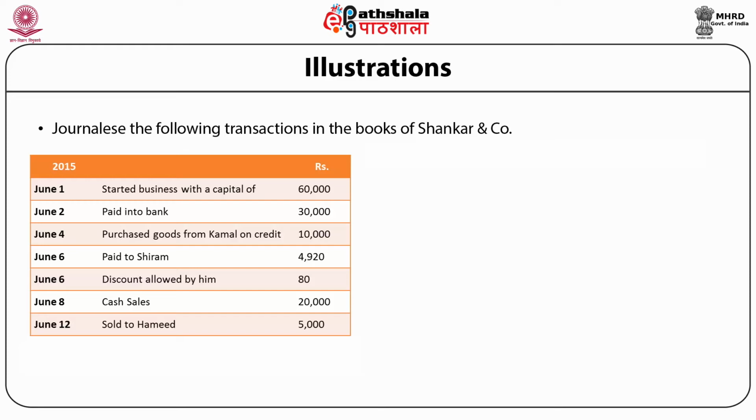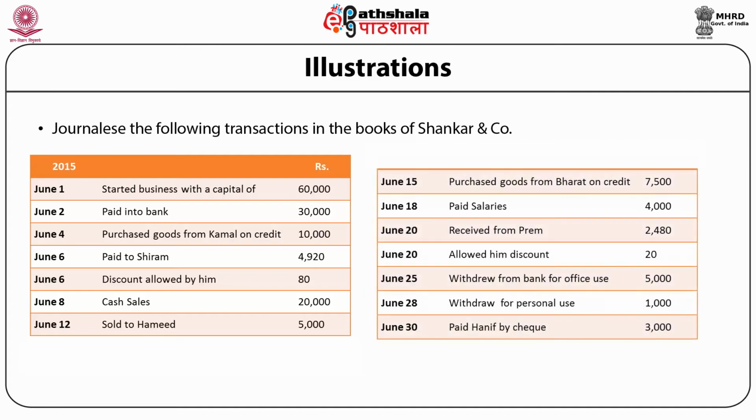June 6, paid to Shriram rupees 4,920. June 6, discount allowed by him rupees 80. June 8, cash sales rupees 20,000. June 12, sold to Hamid rupees 5,000. June 15, purchased goods from Bharat on credit rupees 7,500.